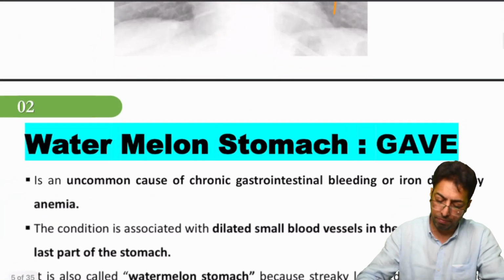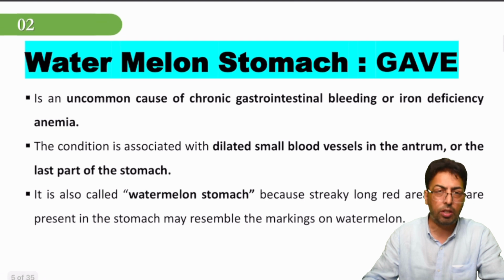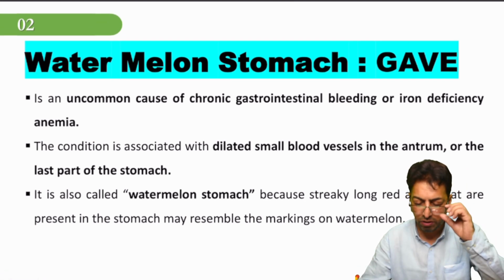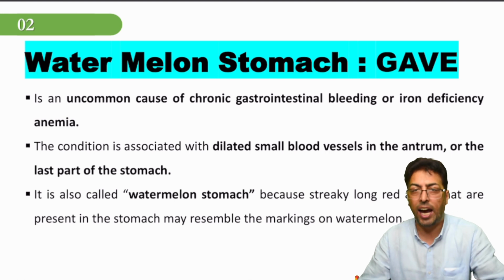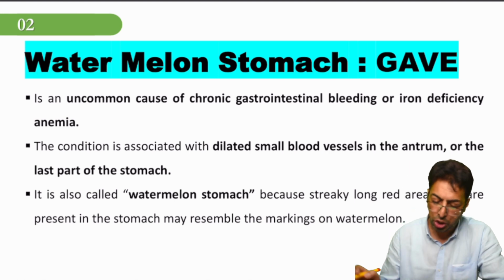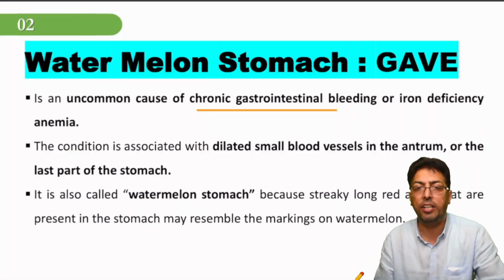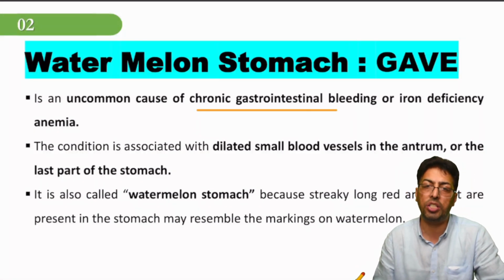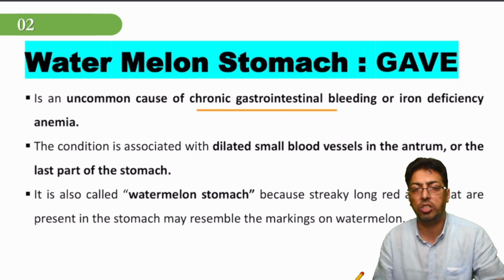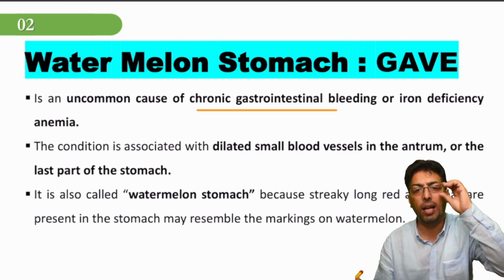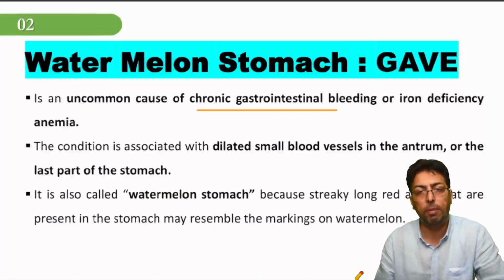Now, going ahead to surgery, we have this term GAVE, which stands for gastric antral vascular ectasia. It is one of the common causes of GI bleeding, and GI bleeding can present with iron deficiency anemia at a later stage once there is chronic bleeding. Now, what is this GAVE? It is also given the name watermelon stomach. Why is it given the name watermelon stomach?